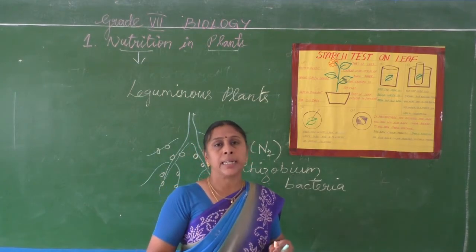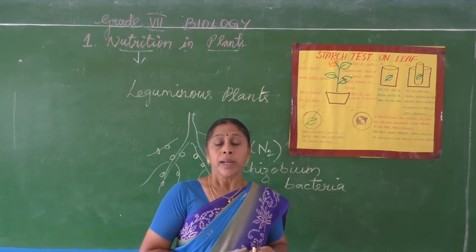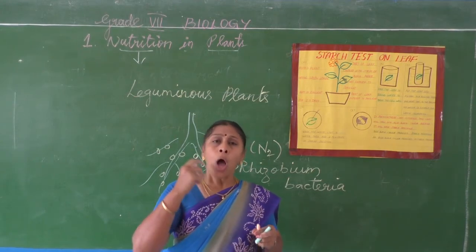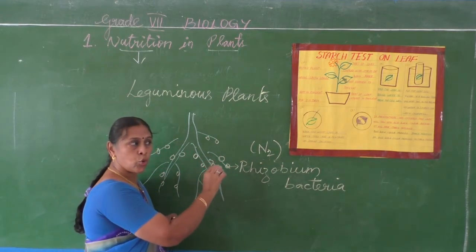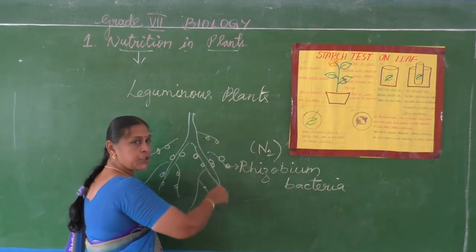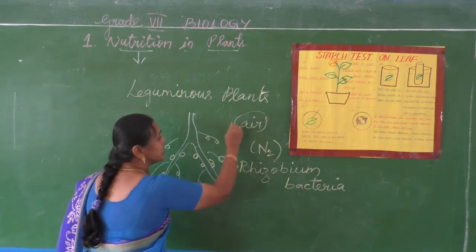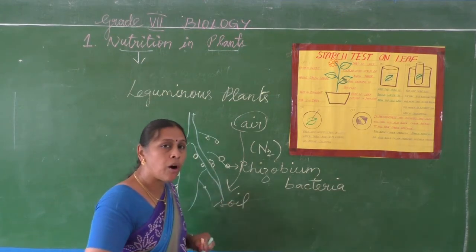So this nitrogen, the plants cannot absorb directly from the atmosphere. They should absorb from the soil only. So how could it be fixed? The rhizobium bacteria in the roots absorb the nitrogen from the atmosphere and fix this nitrogen in the soil in soluble form.